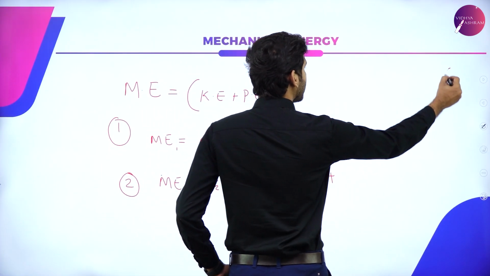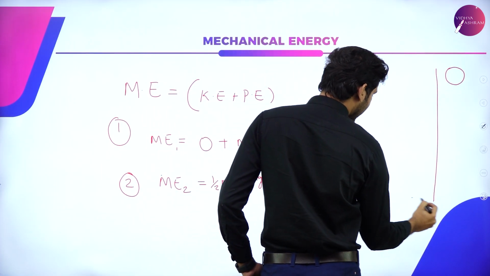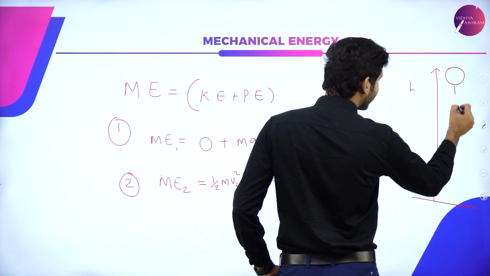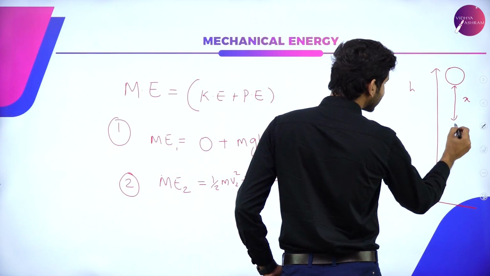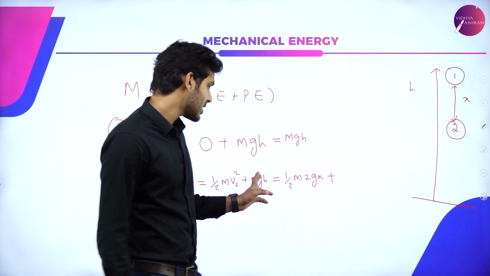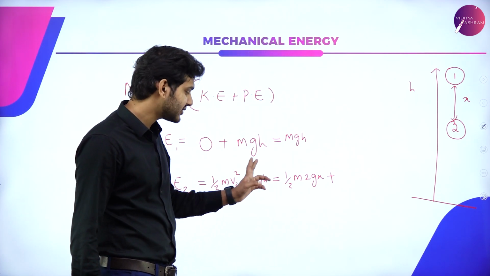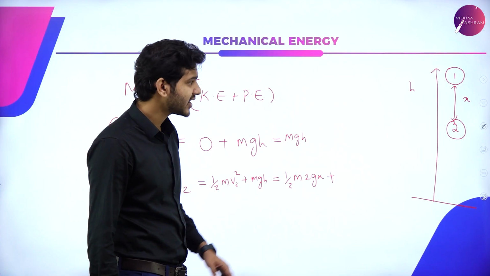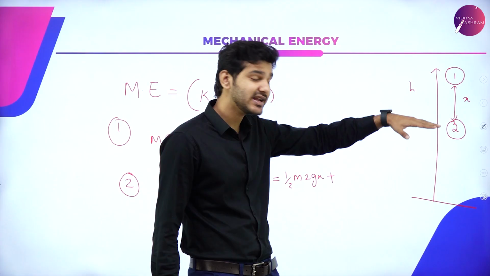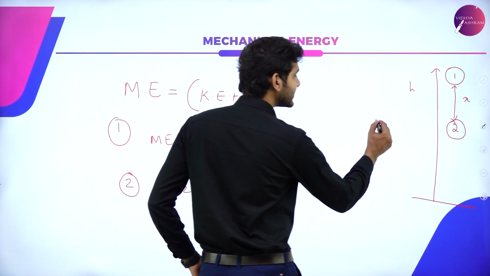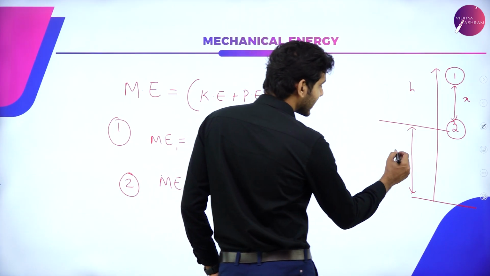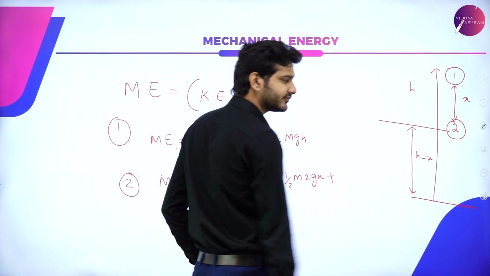Again, we know that the mass is falling through a height of h, after a distance of x. In position number 2, we are measuring the kinetic energy of the system plus the potential energy. Since it has traveled a distance of x, it is now at a height of h minus x.